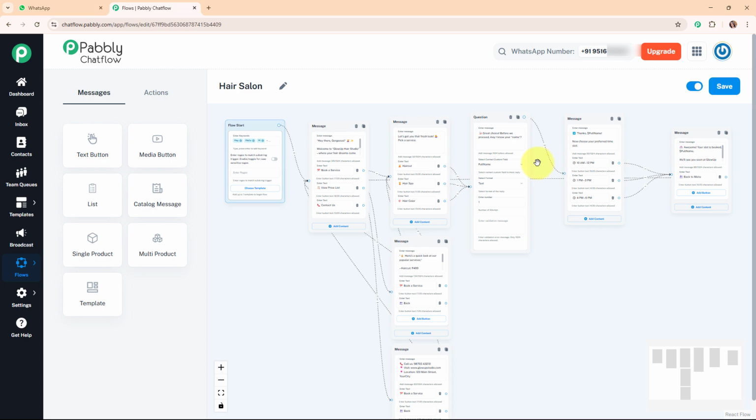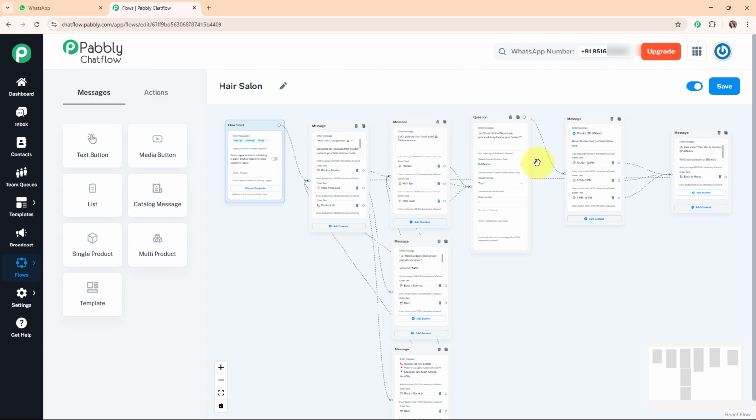It becomes difficult to reply to everyone quickly, especially during busy hours. That's why I built a WhatsApp chatbot for my salon. It helps answer common questions, share price lists, show available time slots, and even book appointments, all automatically. This way I can save time, reduce missed bookings, and give customers quick responses anytime, even outside working hours. It makes my business look more professional and keeps clients happy.